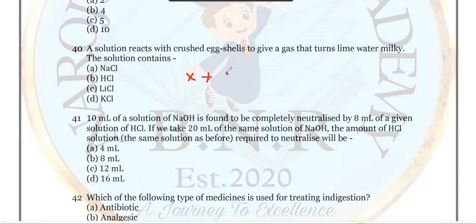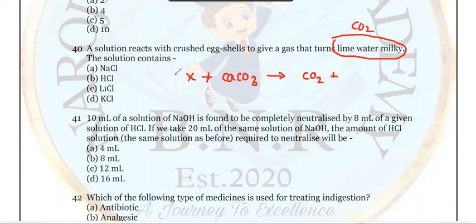Crushed eggshell is calcium carbonate, CaCO3, to give a gas which turns lime water milky. The gas which turns lime water milky is always one and only gas, that is CO2. So CO2 has to be released here. If you identify X, then you will get the answer. Is it right?